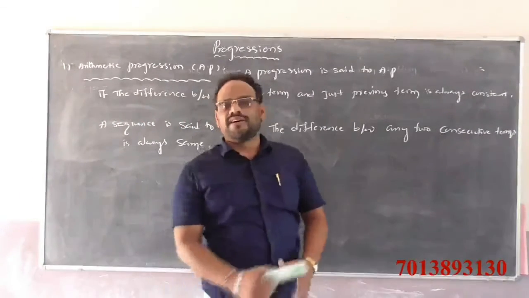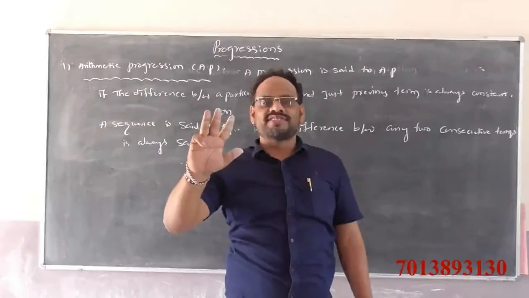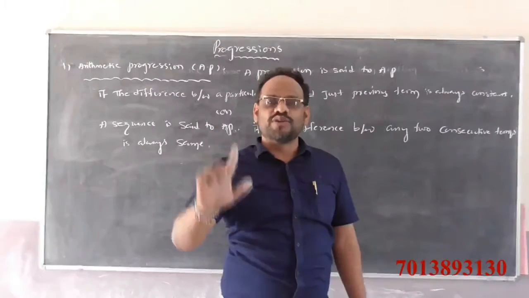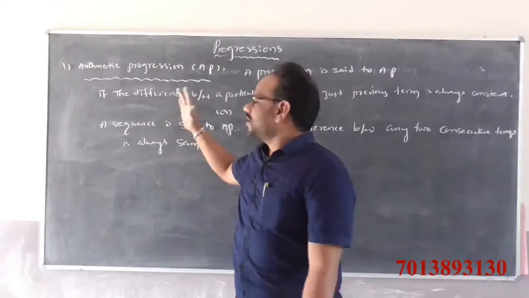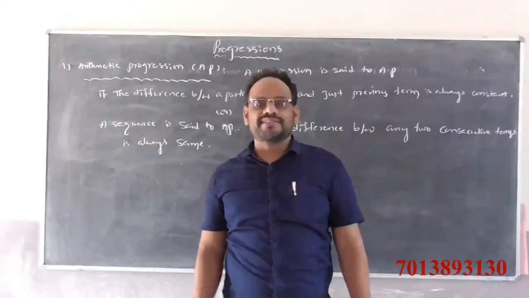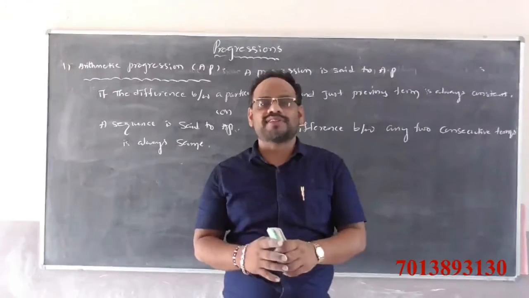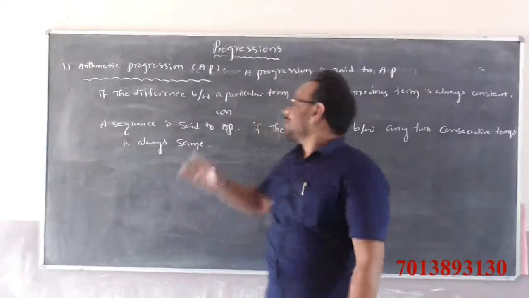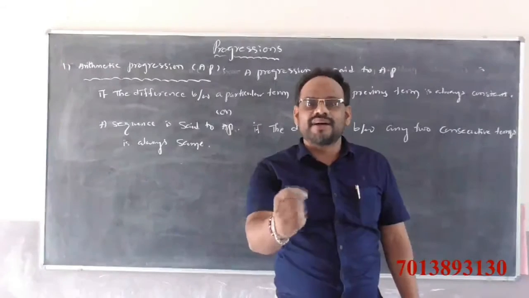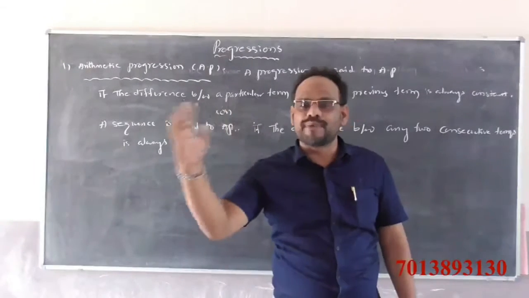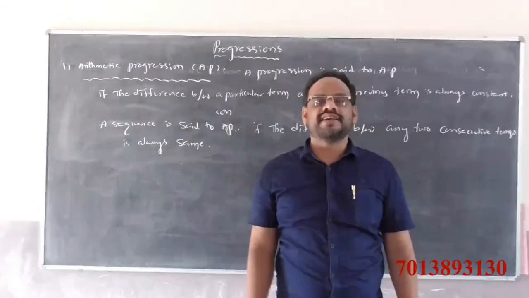Progressions are mainly 5 types: arithmetic progression, geometric progression, arithmetico-geometric progression, harmonic progression, and miscellaneous progression. First one, arithmetic progression. A progression is said to be arithmetic progression if the difference between a particular term and just previous term is always a constant.